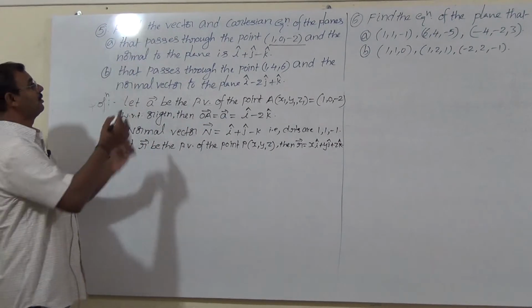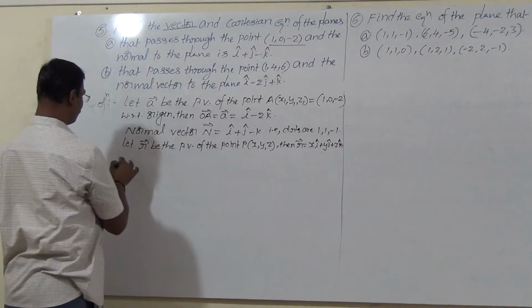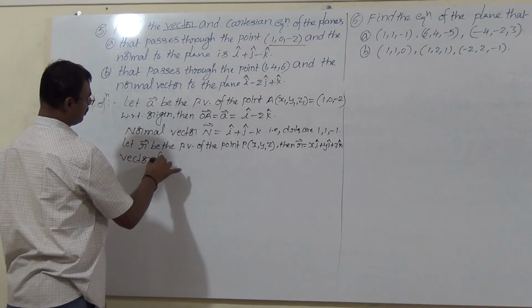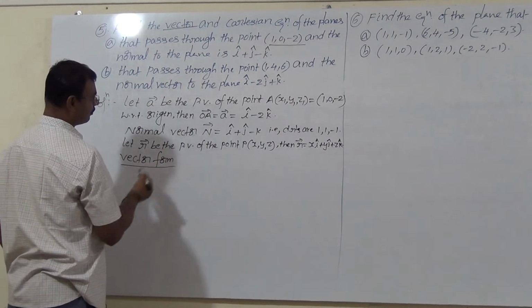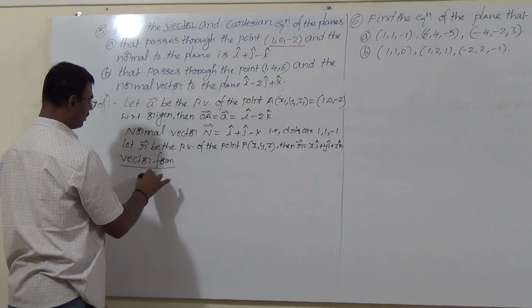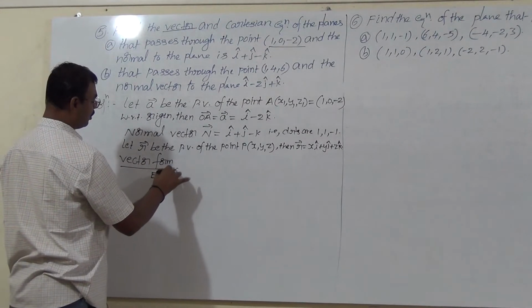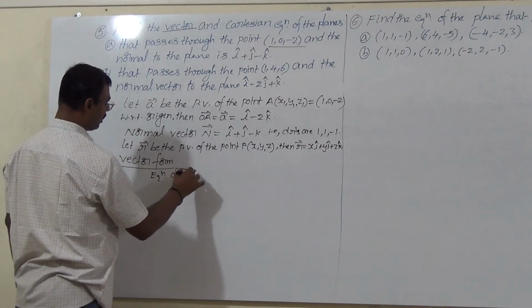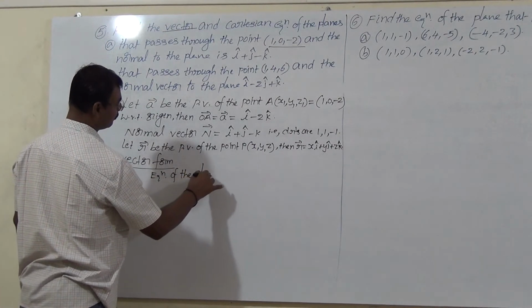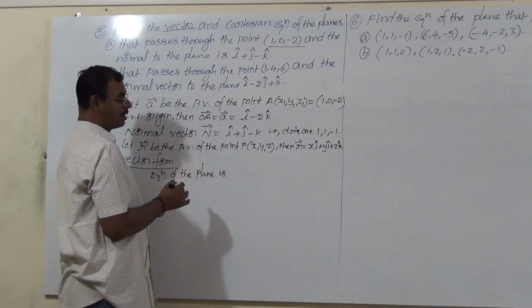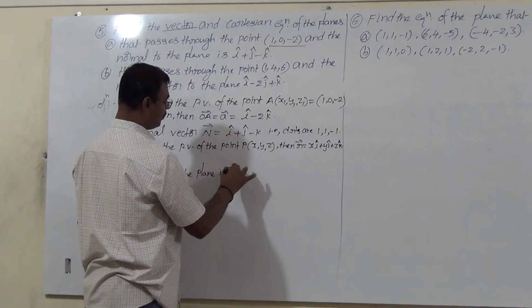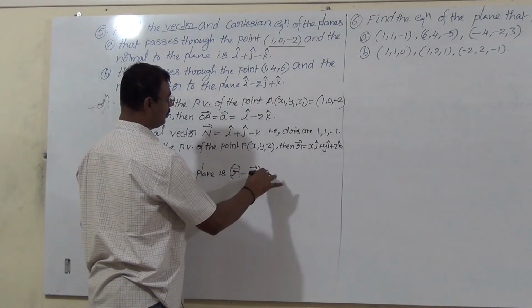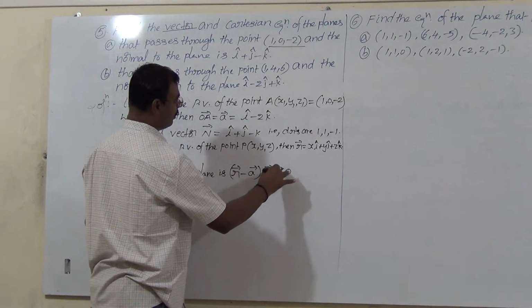So, asking the first question, the vector form. What is the equation of a plane? In vector form, the equation of the plane is the formula (r bar minus a bar) dot n bar equals 0.